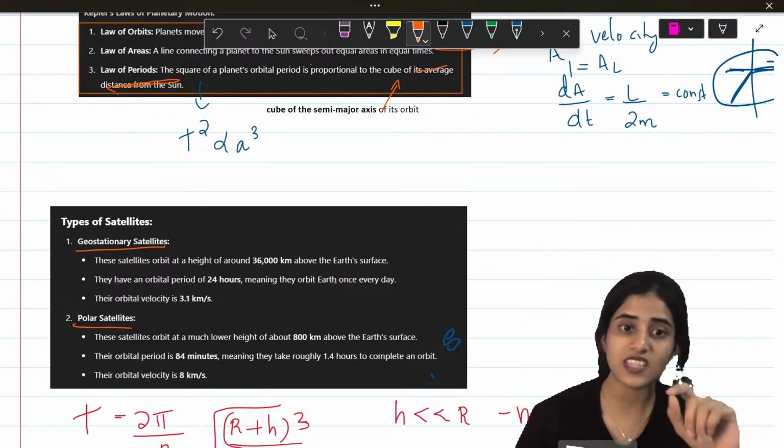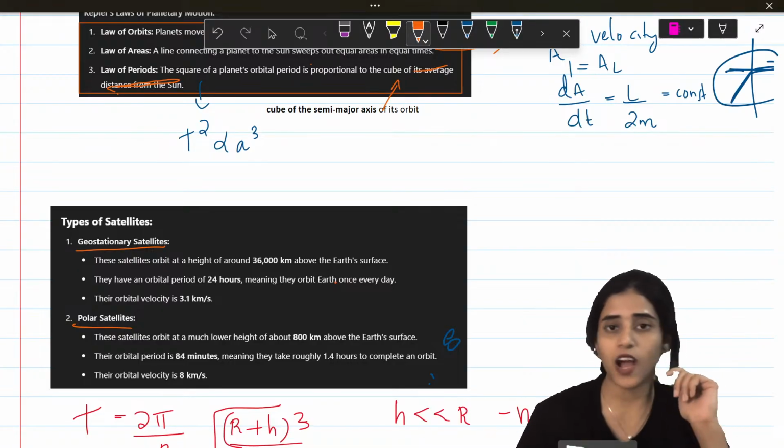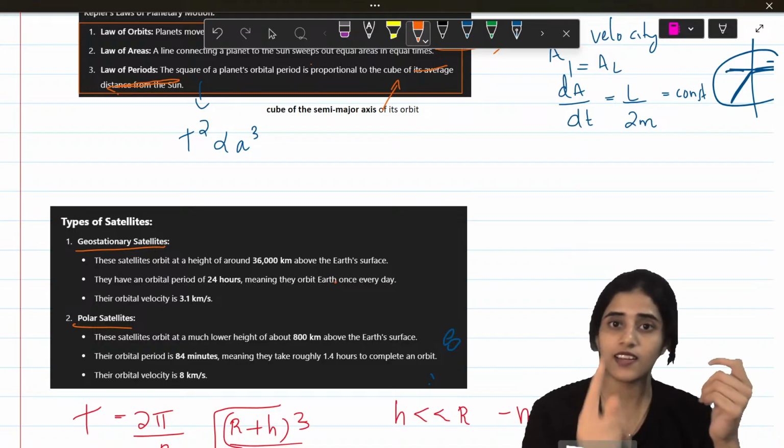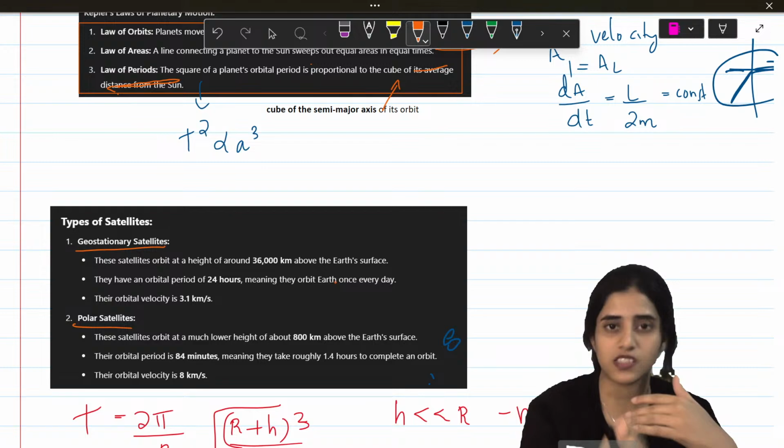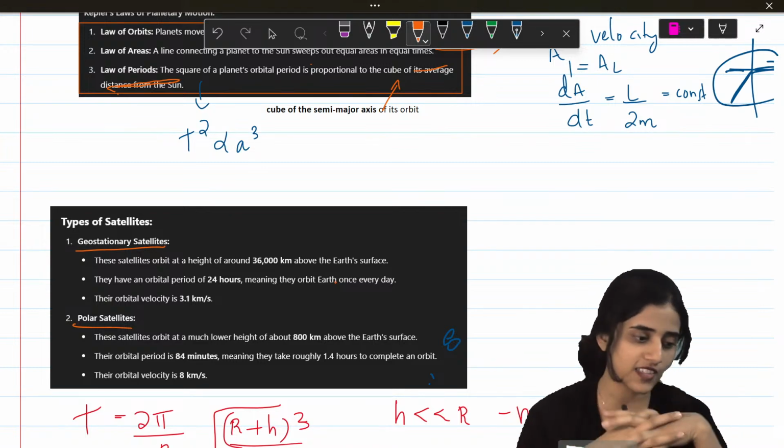And their velocity is 3.1 kilometers per second. Imagine how fast it is. In 1 second, it can travel 3 kilometers. In 1 second, we can't even travel 100 meters. Okay, so it's that fast.